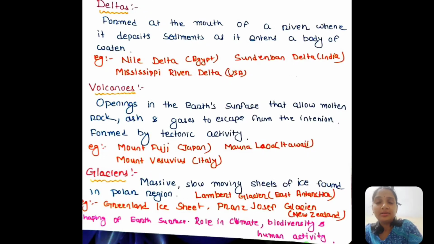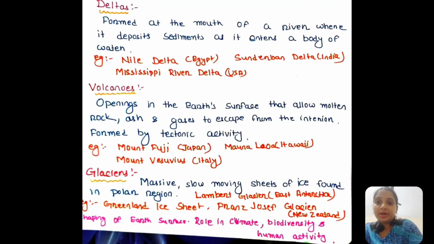These deltas are also very fertile in nature. Examples of deltas are the Nile Delta of Egypt, the Sundarban Delta of India, which is the largest in the world and is made by the Ganga River and the Brahmaputra River, and the Mississippi River Delta of USA.